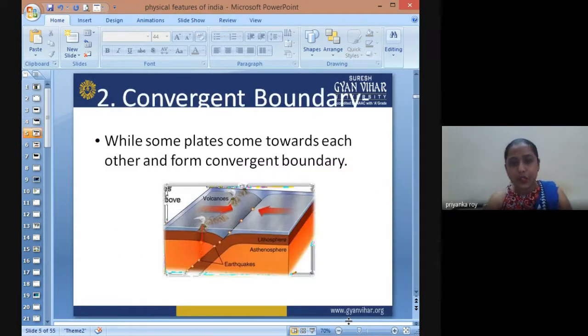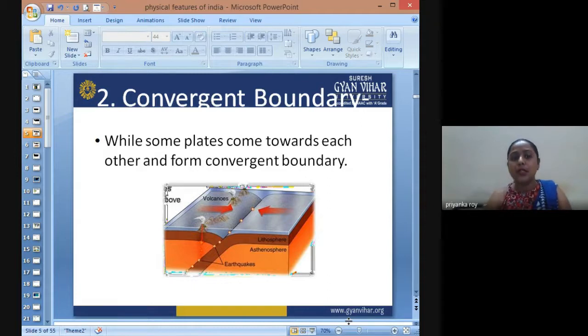Now the convergent plate boundaries are the plate boundaries where the two plates collide with each other. So either they obduct over one plate, or they subduct under one plate. So obduction is when one plate is going over another plate, and subduction is when the other plate is going under, the obducted plate.